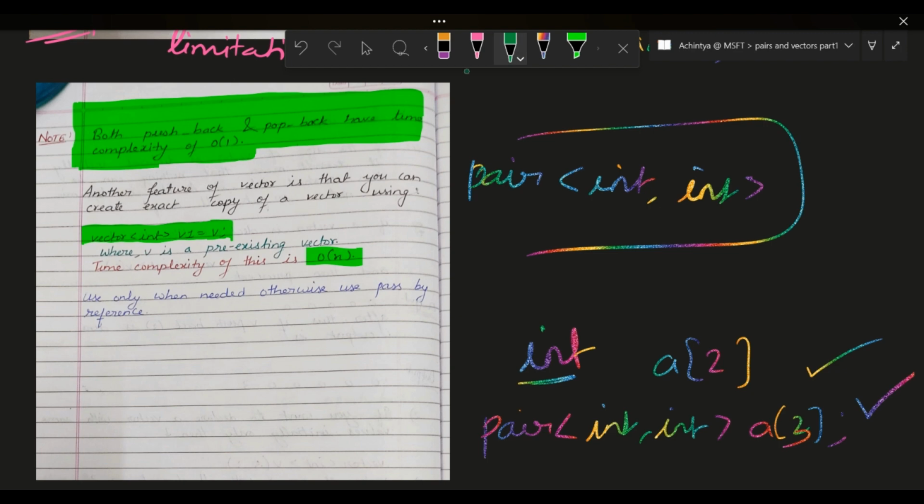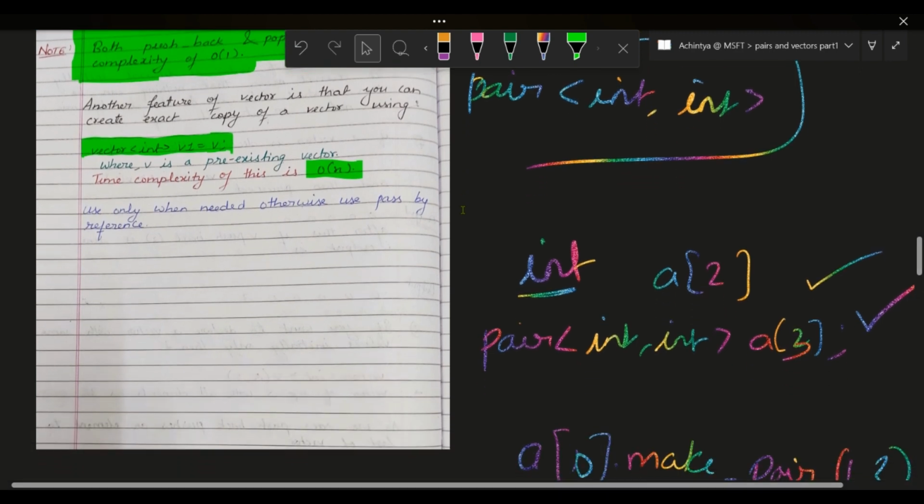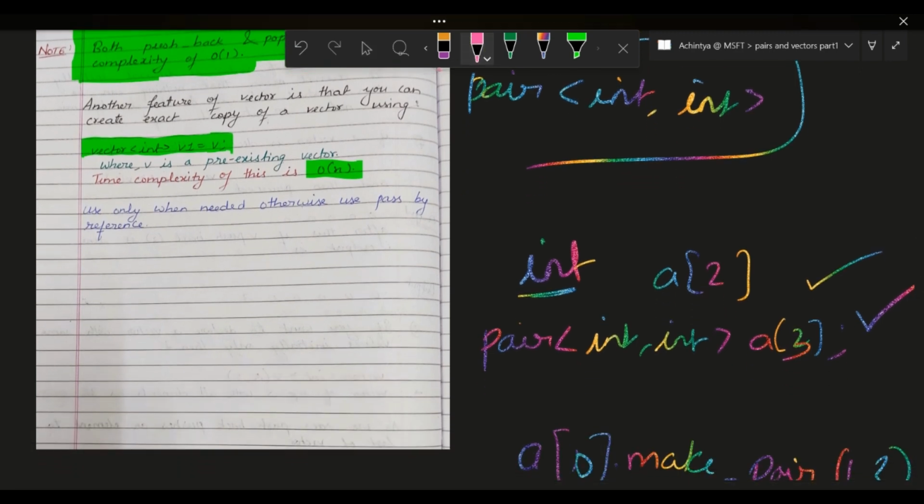Now in an array, listen carefully. Suppose you want to copy one array to another. You need to write a whole for loop for it. There is no existing function which you can use to directly do that. You have to use a for loop for copying in the case of an array. But in case of vector, no. This is the solution. You can directly write in this form.